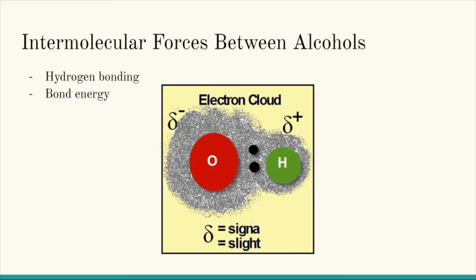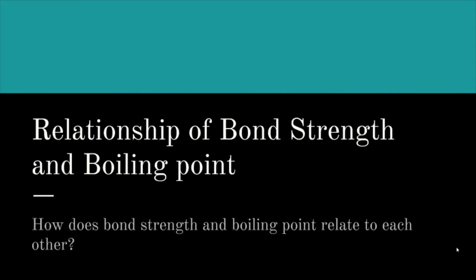The bond energy, which is the energy required to break down a bond, is way more for hydrogen bonding present in alcohol than how much energy it takes to break down van der Waals forces between alkanes, alkenes, and alkynes. So we looked at the different bonds present in hydrocarbons and alcohols and the general strength of each of them. It was shown that only van der Waals forces existed in hydrocarbons such as alkanes, alkenes, and alkynes.